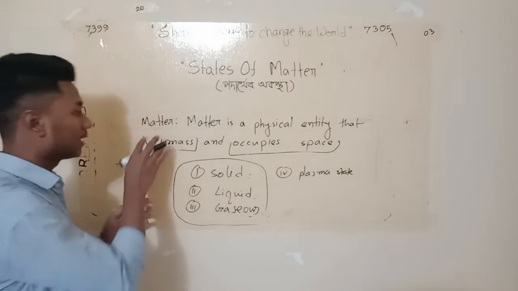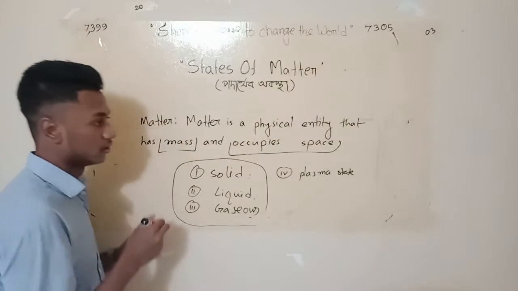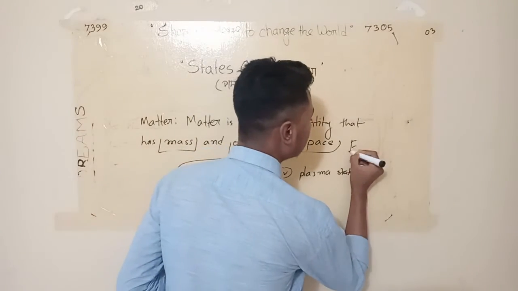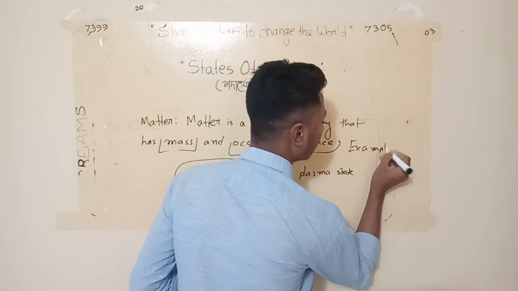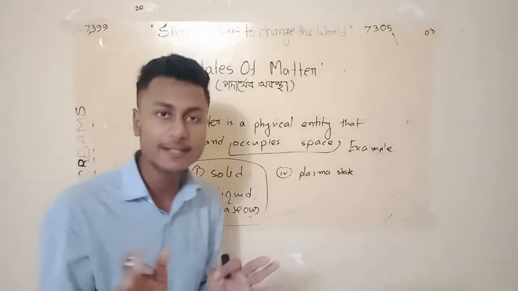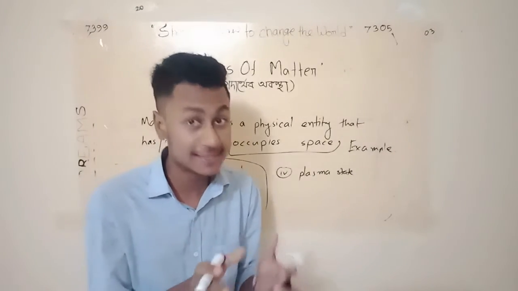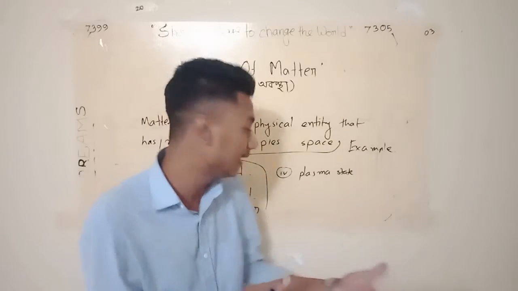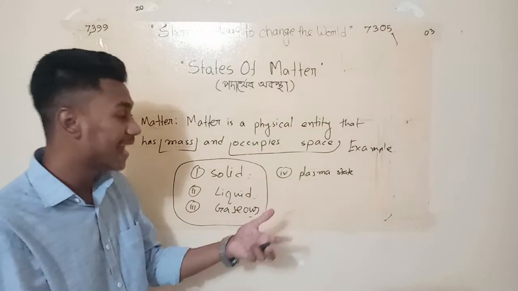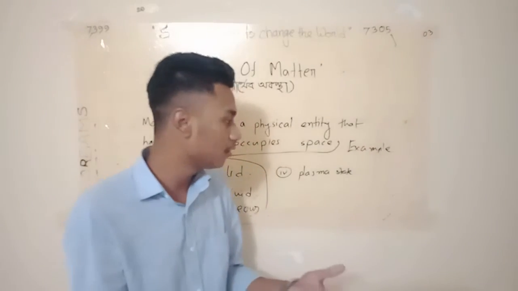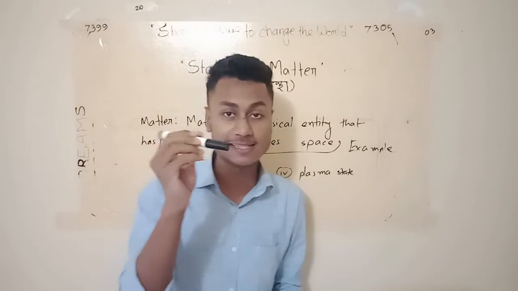And what should be the examples of matter? For example, everything that we can see around us and which we can feel, and that has a physical entity. For example, you see this is a marker.